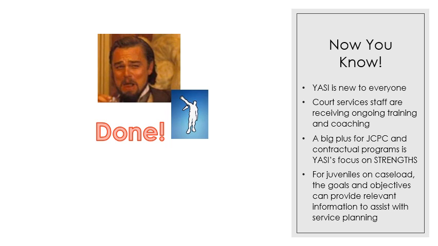For juveniles on caseload, the mapping that sets up the goals and objectives is also going to provide some really relevant information that will assist you in service planning. And if you want to take some time to spend on that YASI feedback wheel, on those domains and those prompts within those domains, I believe you will find that your program is going to match and be able to provide some very relevant services for kids and families going forward.